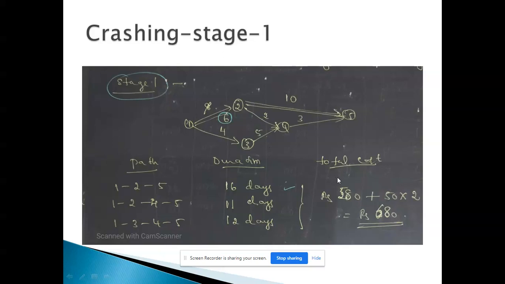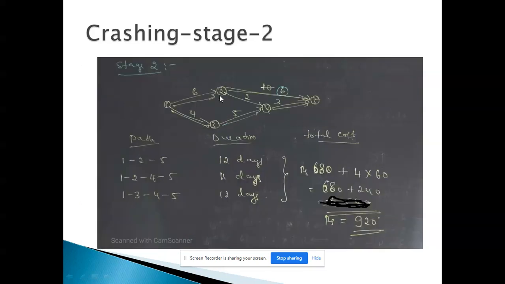Now, what will be the total cost? Initially we got the total cost as 580 rupees. Now you are crashing the event 1 to 2 by 2 days. If you crash it for 1 day, the increase in cost is 50. Since you are crashing 2 days, it is 50 into 2, that is 580 plus 100, it is 680 in stage 1.